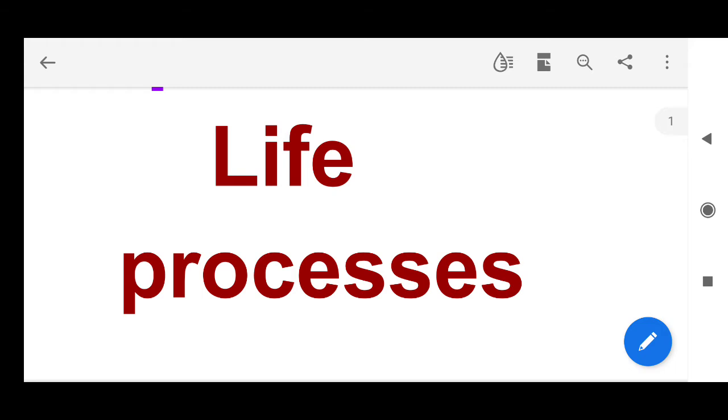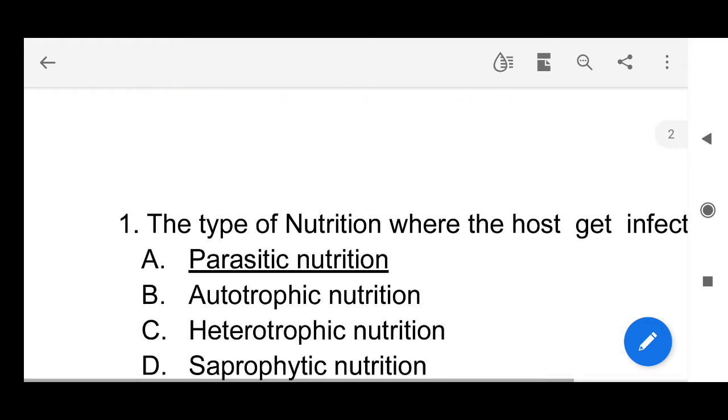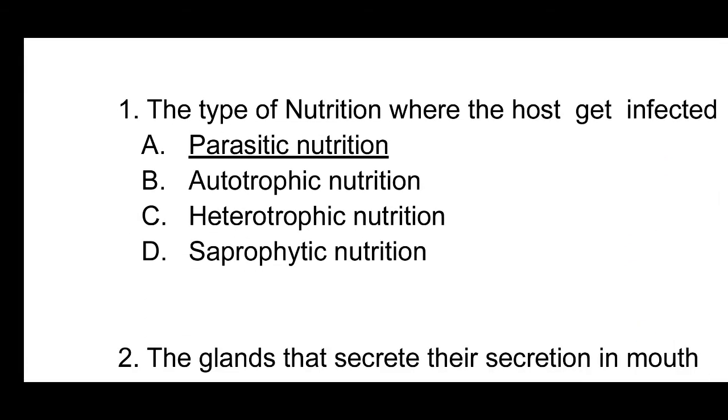So see here, the first question: the type of nutrition where the host gets infected is parasitic nutrition. Here one organism derives food from other organisms, in turn infecting it with diseases, and it is known as parasitic nutrition.